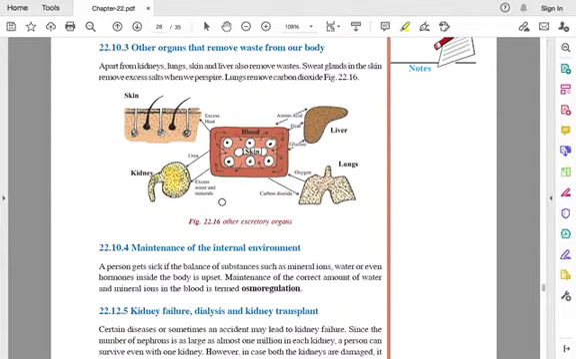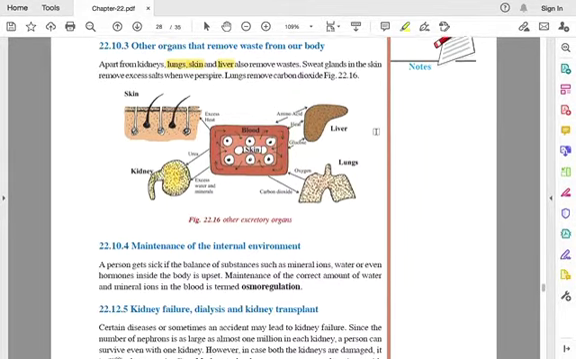The other organs that remove waste from our body, apart from the kidneys, are the lungs. Through the lungs, carbon dioxide is removed from our body. Through the skin, we secrete sweat, and through that excess salts are removed from our body. And through the liver, toxins and other waste products are removed. As I told you, the sweat glands in the skin remove excess salts when we sweat, and the lungs remove carbon dioxide.